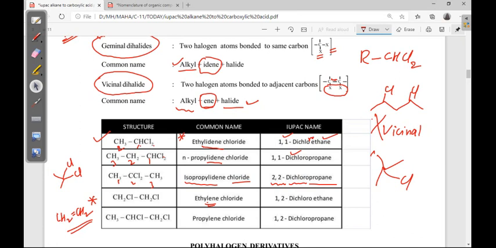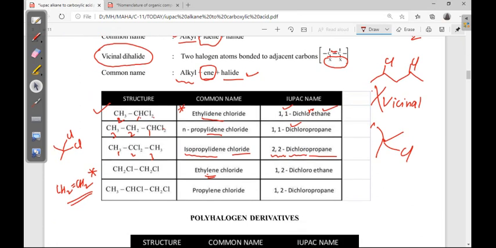Ethylene is the common name of ethene. Okay, ethene's common name ethylene is there. So ethylene was there, after that the chlorine addition. So ethylene chloride was there. See, this is the ethylene.